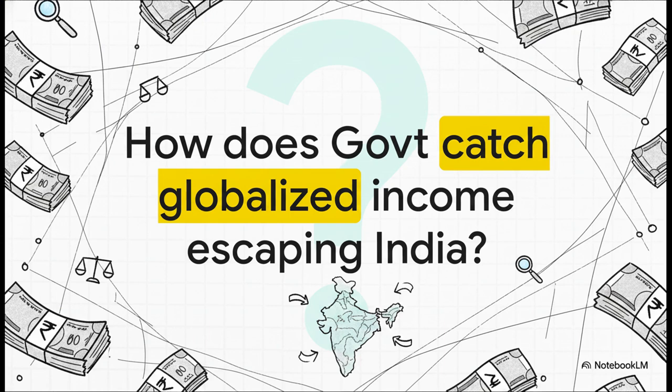Let's kick things off with a pretty massive, real-world question. Think about it. Trillions of rupees are moving across international borders literally every single day. So how exactly does the Indian government catch globalized income that's trying to escape taxation? Because a lot of times these insane, super complex corporate structures are built for one reason: to shift profits to tax havens and dodge paying their fair share. Well, to fight back, the government casts what I like to call the invisible tax net. And Section 9? That is the actual legal fabric of that net.